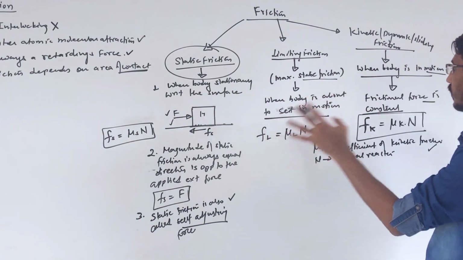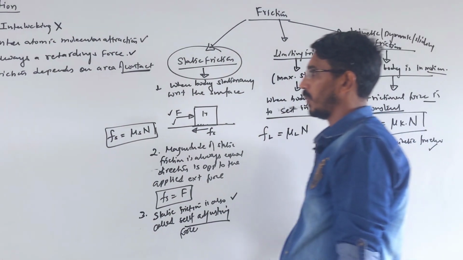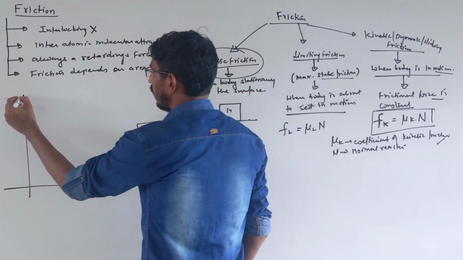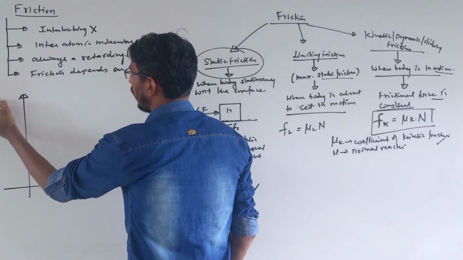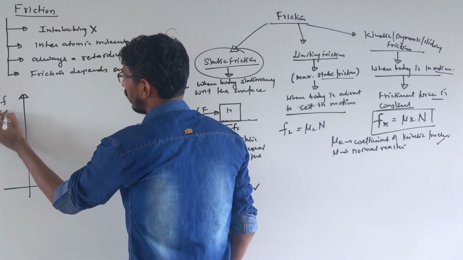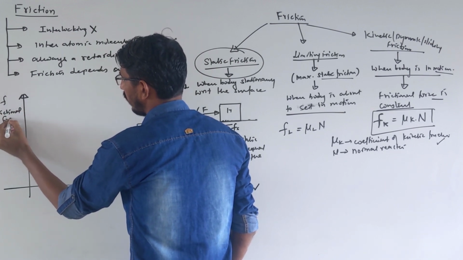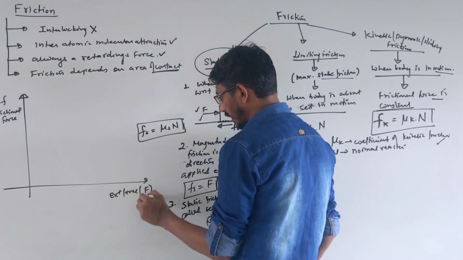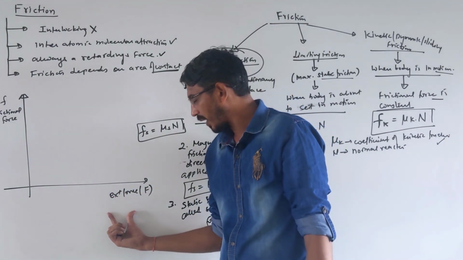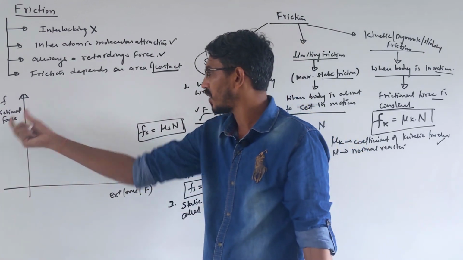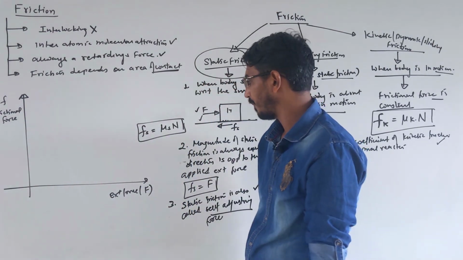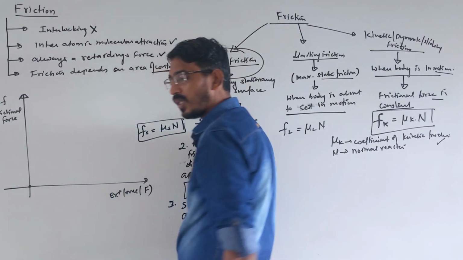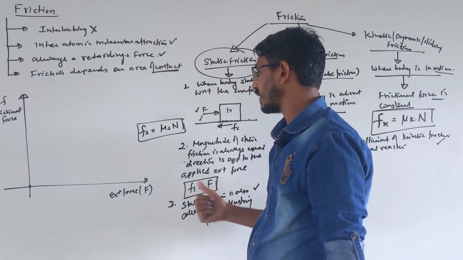Suppose I want to draw this in terms of a graph, then how will it look? Let's draw a graph here. Okay. So on this side I write frictional force, F. On this side I write external force, F. There is a body on which you are applying an external force, and you have to draw how the frictional force on that body will vary. So when the external force is 0, the frictional force, which means static friction, is 0.